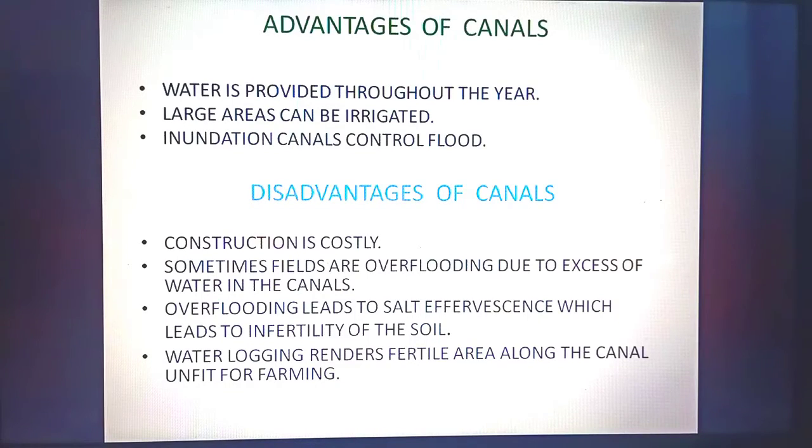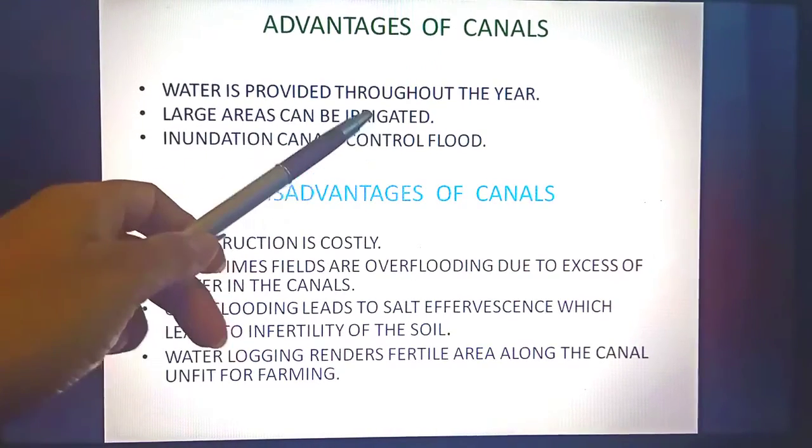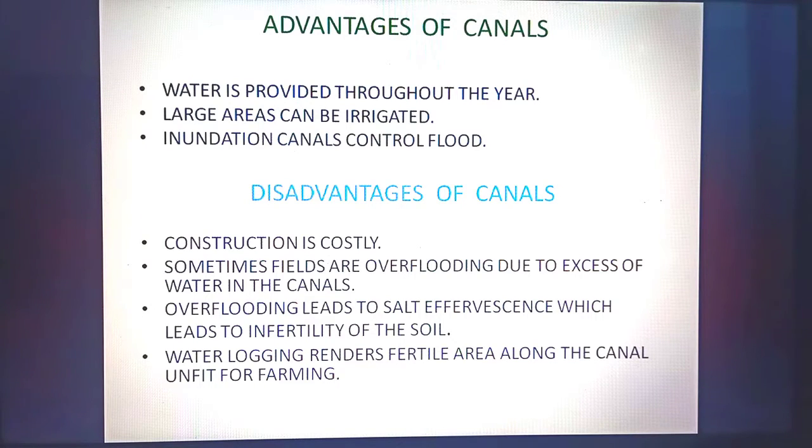Now, let's come to the advantages of canals. Water is provided throughout the year, especially by the perennial canals. Large area can be irrigated. As you know, the canals are actually cut out from the river and they divert the water. So, from wherever they are passing, they can provide water. So, large area can be irrigated. No doubt, children, it's expensive to construct a canal, but the benefits are larger than the money spent. So, we can count it as an advantage of canal that it irrigates large area.